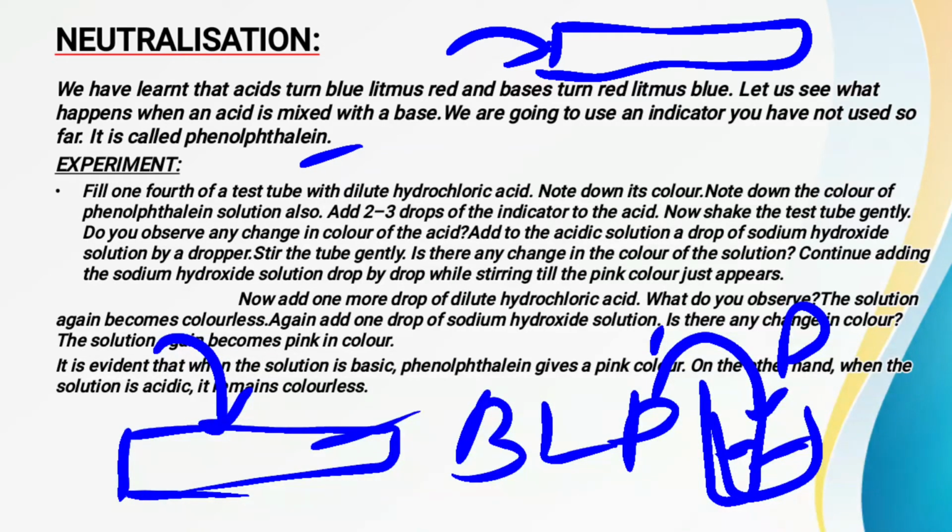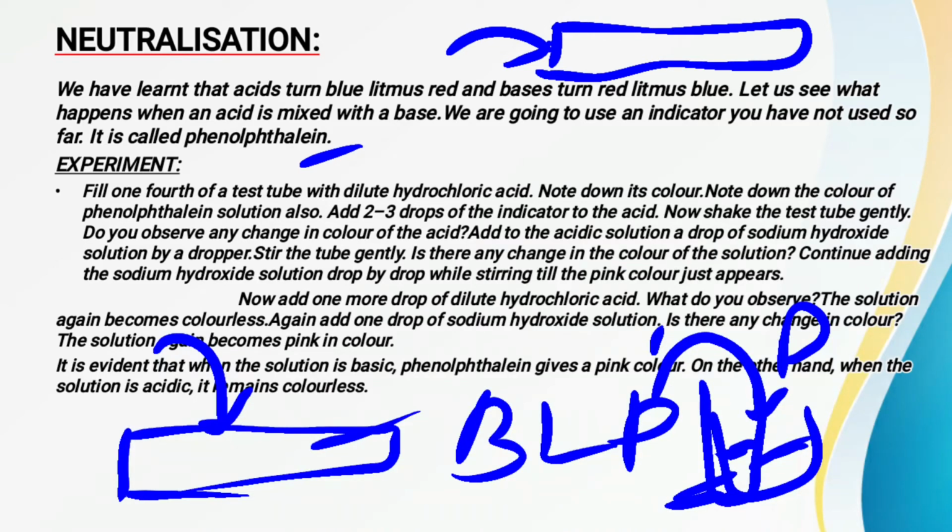Now as you continue adding this sodium hydroxide solution into the test tube in which you have taken the dilute HCl, one condition will come, and then you will see it change its color from colorless to pink. Now why does it change its color from colorless to pink?